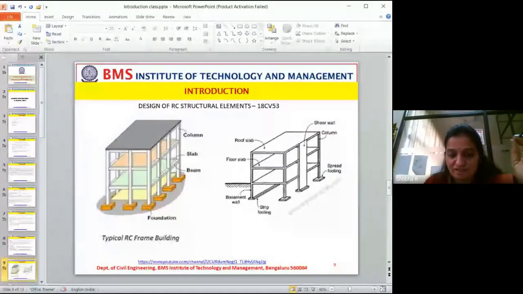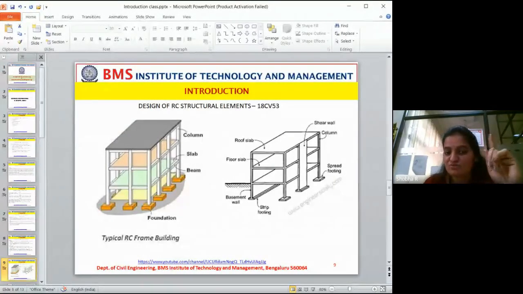Okay, so if a person is called a structural engineer, definitely he will not be able to design all the structures as a whole, because the analysis of an RCC structure is different, and the analysis of a steel structure is different, but the base for both is the same. You understand why? I'll tell you in a simple way. Foundation will be the same, right? It is in the ground only, right?